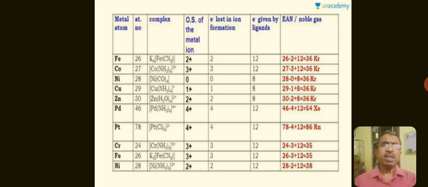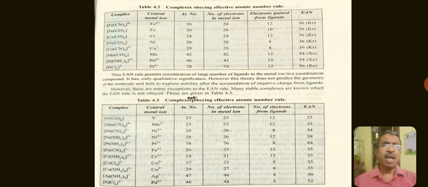Here I have given the various complexes and how their EAN can be calculated. Some of the complexes obey the EAN rule and some do not. This is another table of different complexes of the similar type.